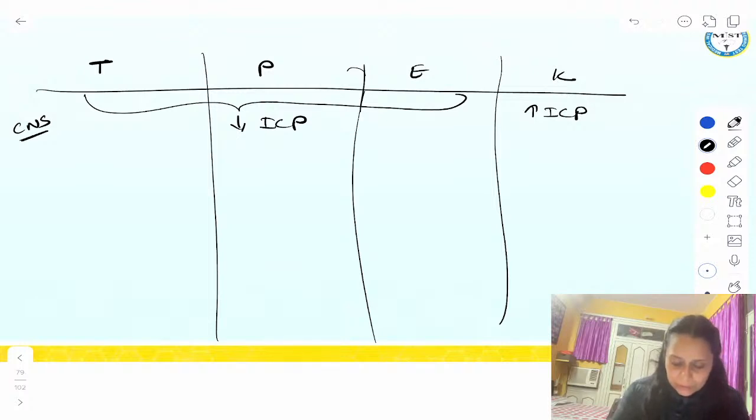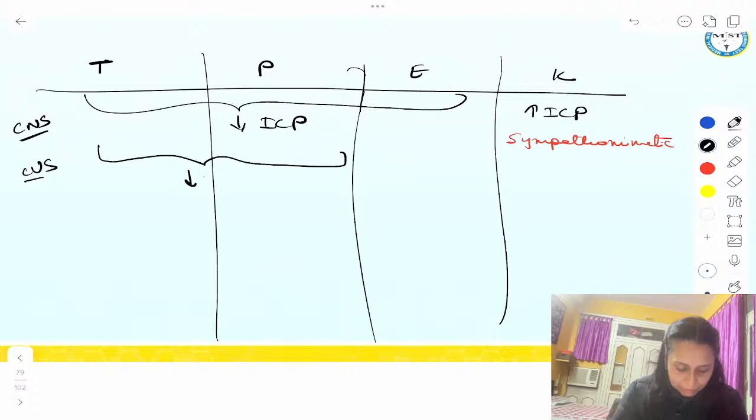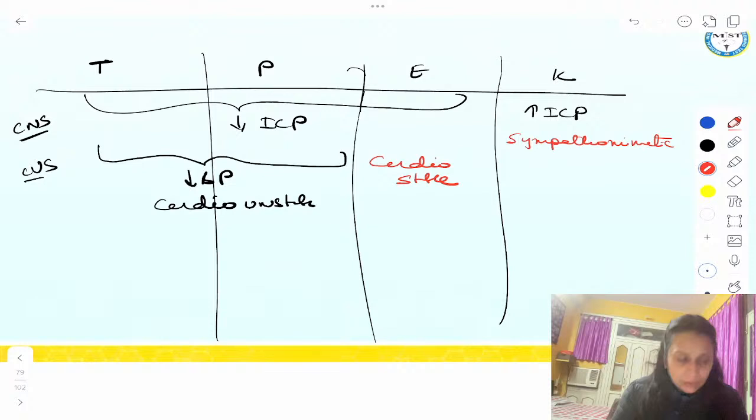It stimulates the sympathetic nervous system. Then for the cardiovascular system, thiopentone and propofol decrease blood pressure. They are cardio unstable. Etomidate is the only cardio stable agent, right?